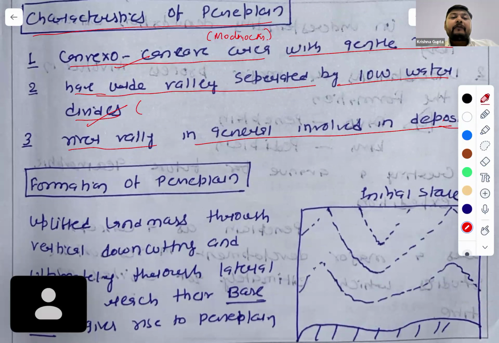When we talk about the wide valley, here we can add the slope decline, which was part of the cycle of erosion. So he has given the cycle of erosion and slope decline.